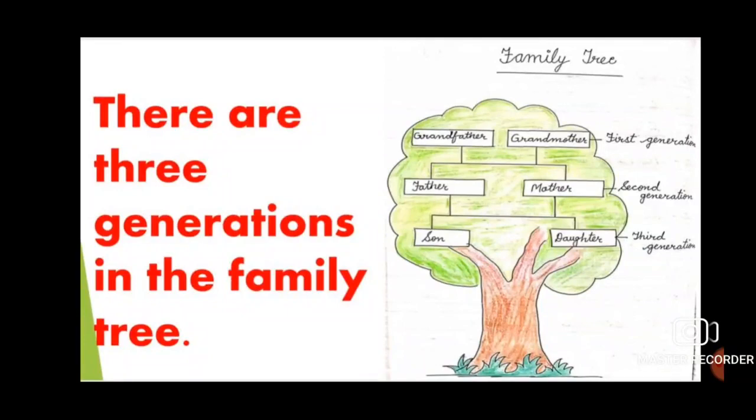A family tree shows grandparents on the top. They represent the first generation of a family tree. Parents, uncles, and aunts represent the second generation. They are shown just below the grandparents and above the children. Children belong to the third generation. They are shown at the bottom of the family tree. A family is a dynamic unit and its size keeps changing with time. It extends when new members are added to the family.